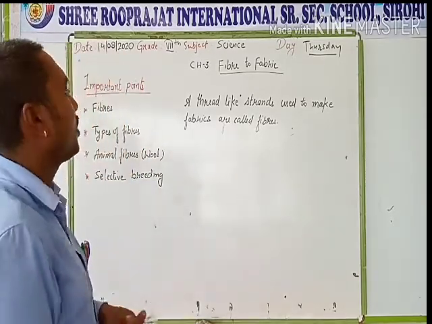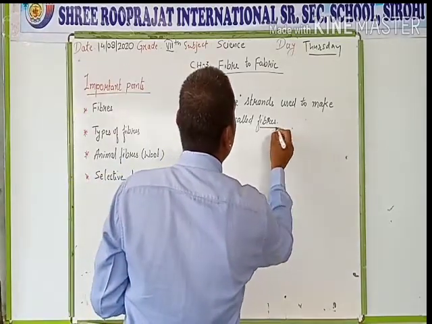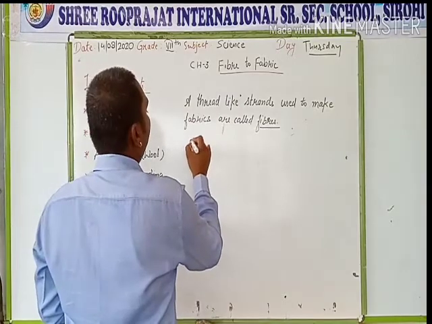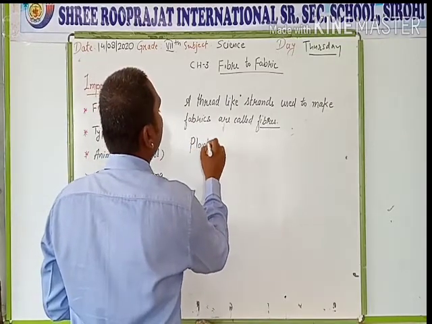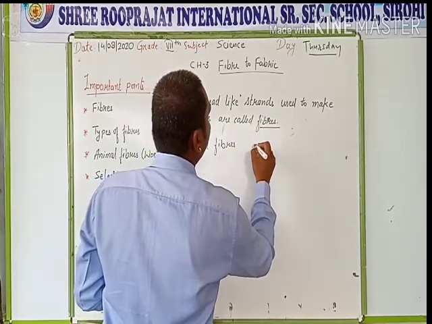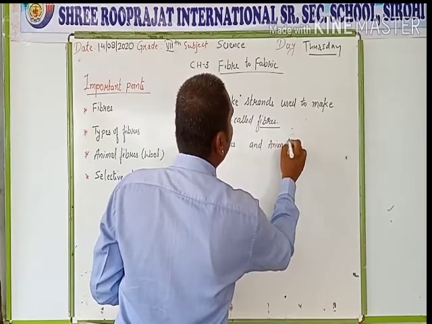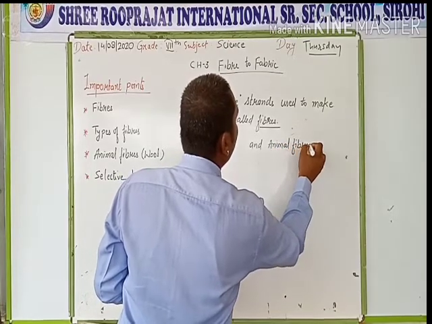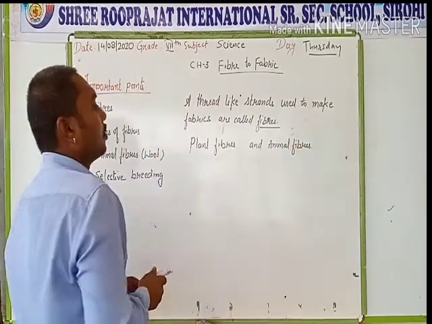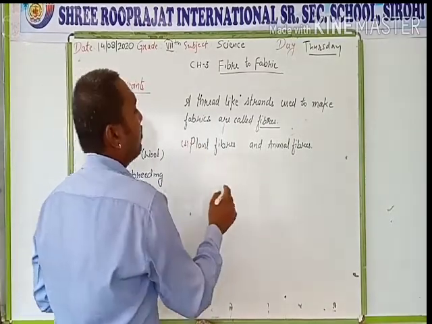Now there are two types of fibers: plant fibers and animal fibers.